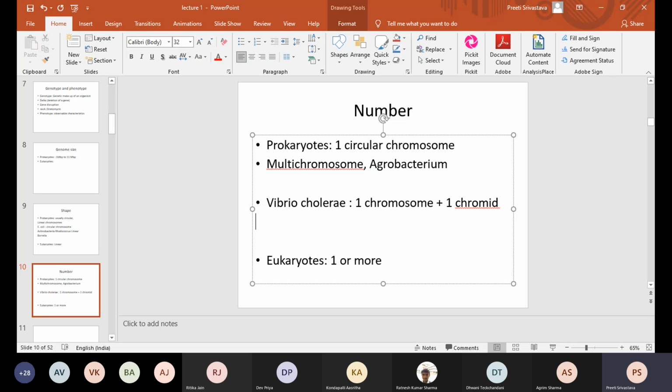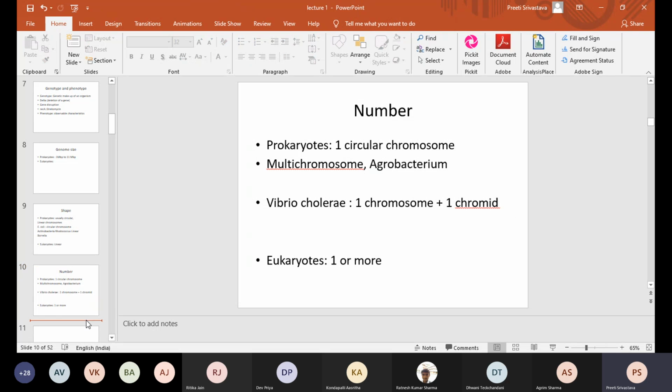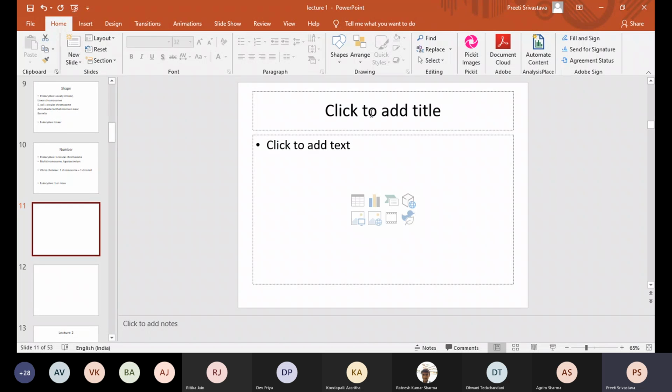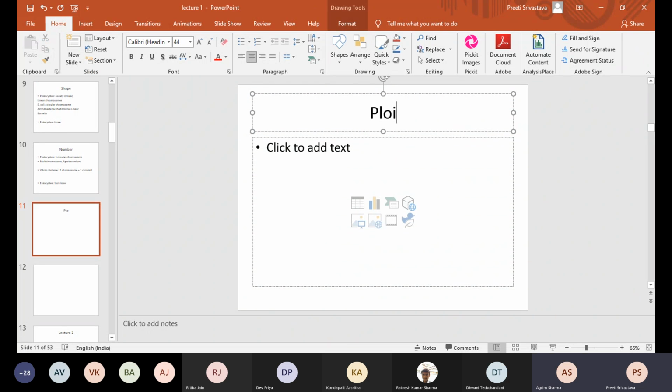There are examples of bacteria which contain multiple differently sized chromosomes, such as Agrobacterium and Burkholderia. Before I explain what a chromid is and we discuss the differences between chromosome, chromid and plasmids, let's first discuss ploidy. Excuse me, ma'am.